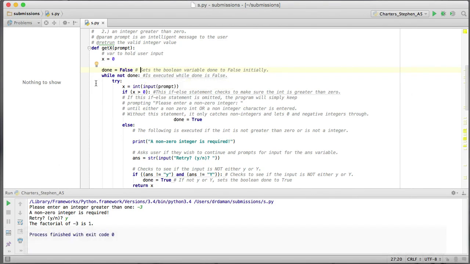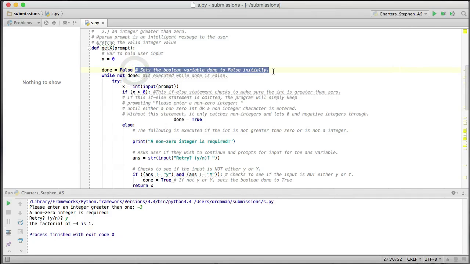All right. Done equals false. Sets the Boolean variable done to false initially. Okay, I don't mean to say anything, but that comment doesn't say a single thing to us. There is no communication happening here. Why is done being set to false? You see, that's the question we've got to answer.